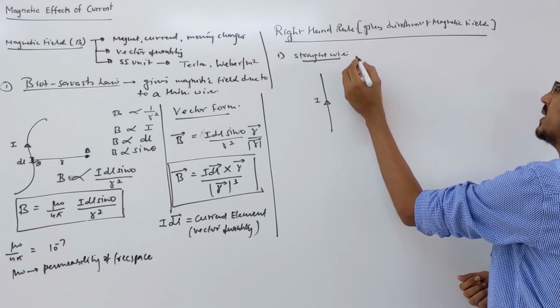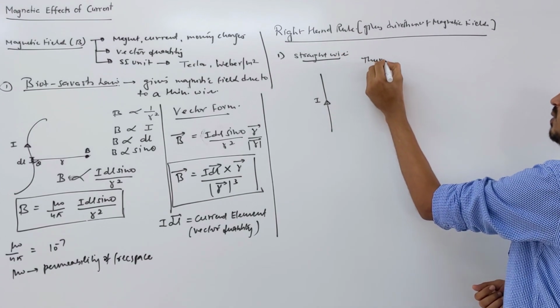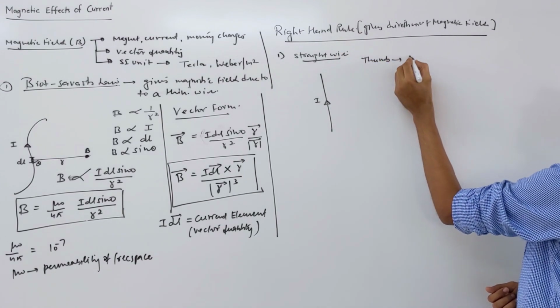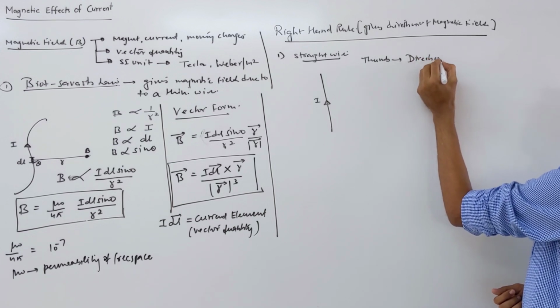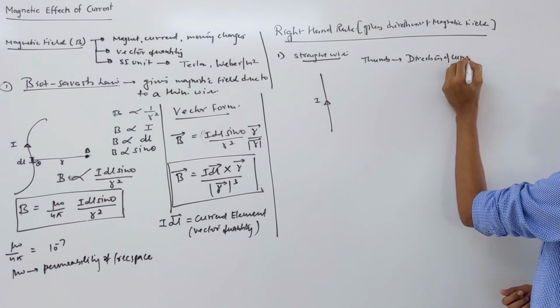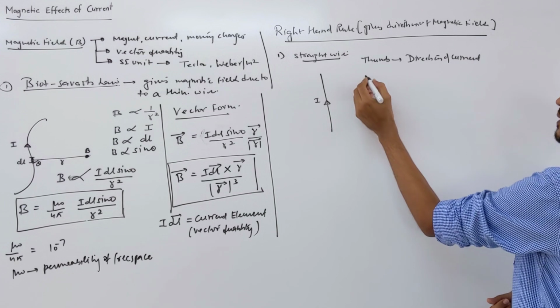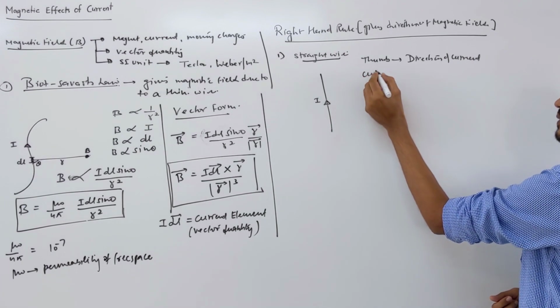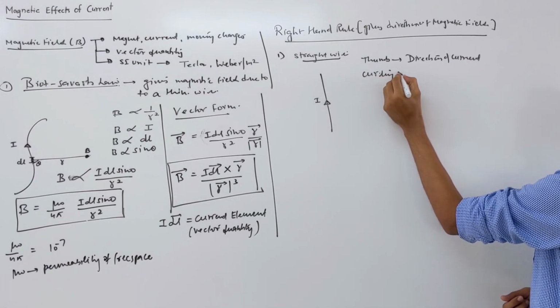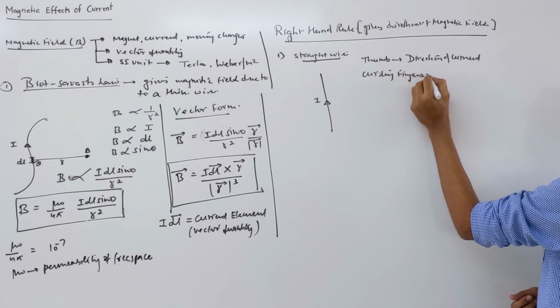So this rule says what? Your thumb shows the direction of current, and your curling fingers show what?